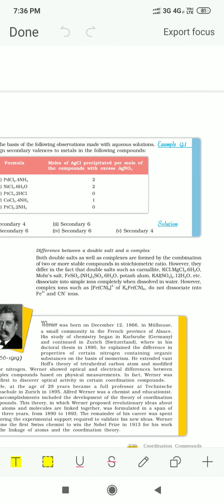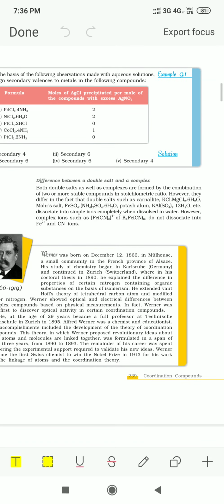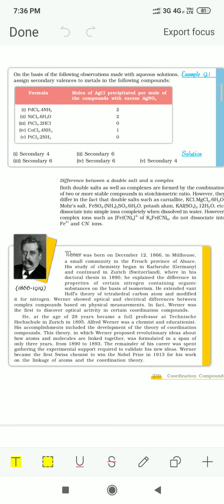Now there is a difference between a double salt and a complex salt. Examples of a double salt are Mohr salt or potash alum, fitkari. Take the example of Mohr salt.